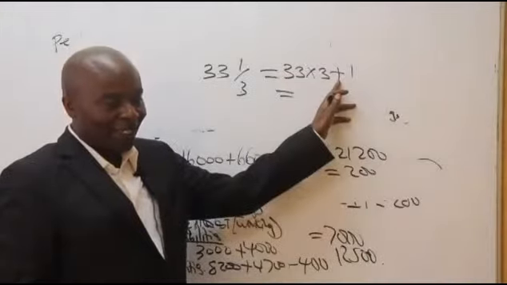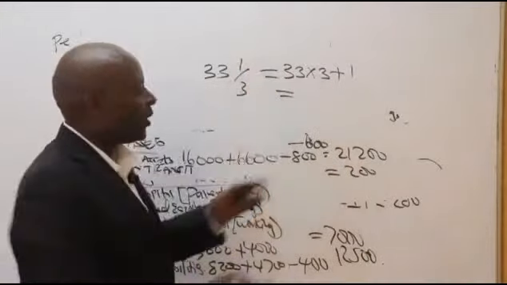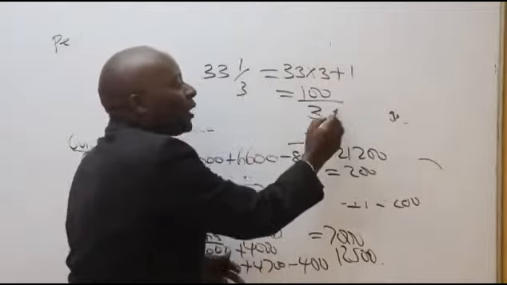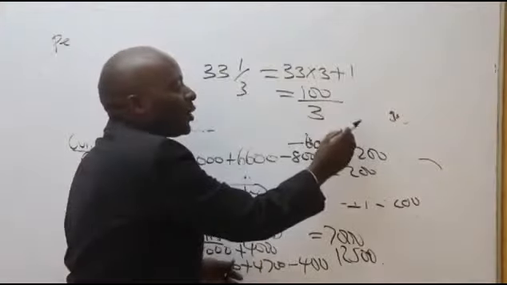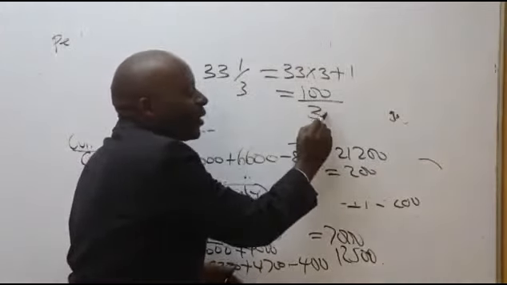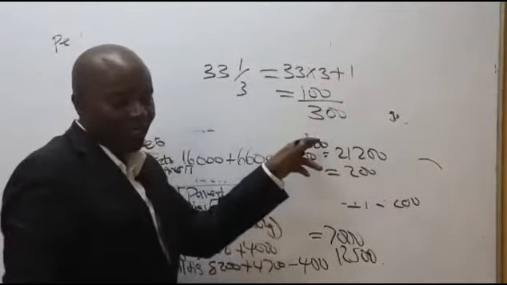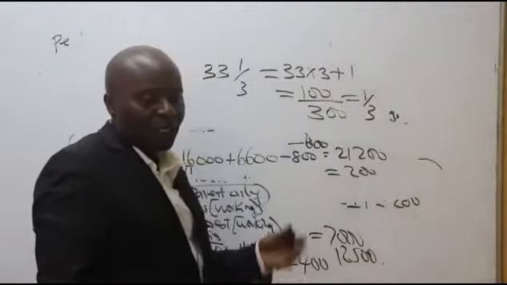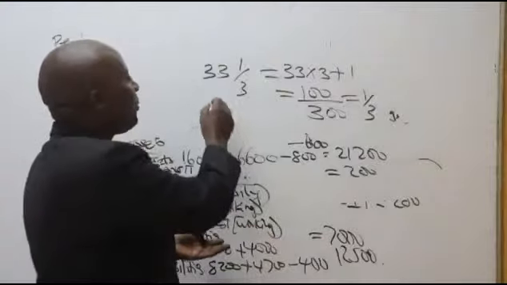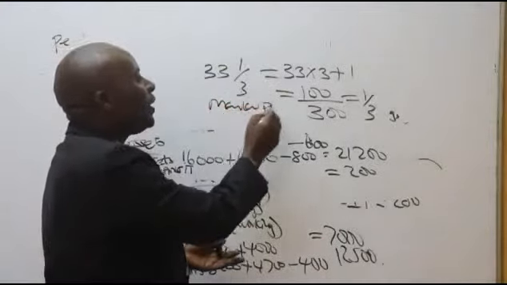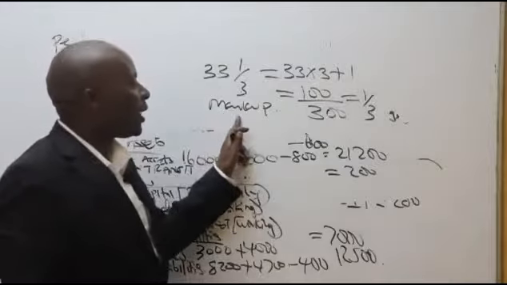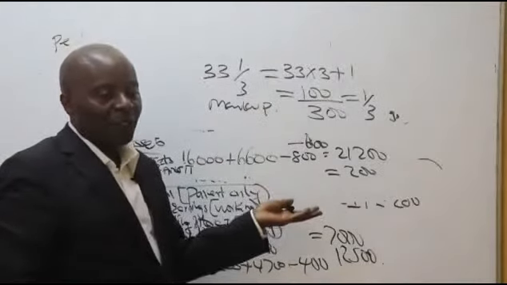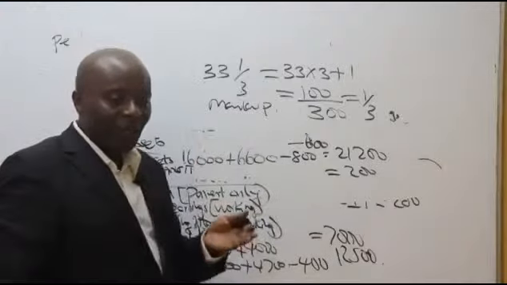100, right? How to change 100? So it will be 100 over these 3, isn't it? And then because they're using the percentage, it will be 100 over 300, which will be the same as a third. And the moment you tell me that this is your markup, then I will easily give you the margin. Have I answered you, Crispin?